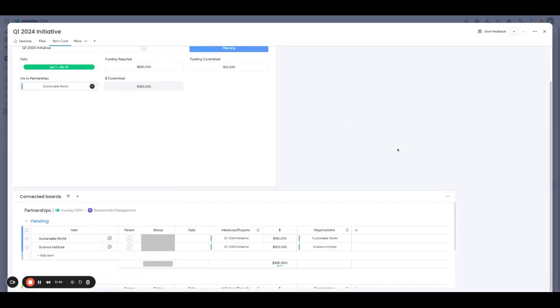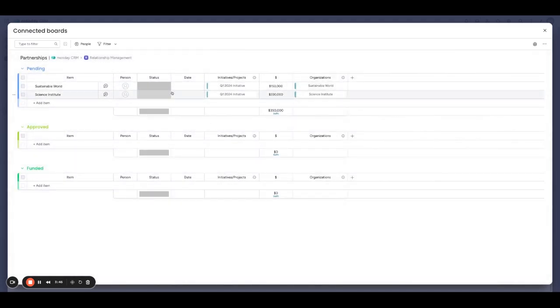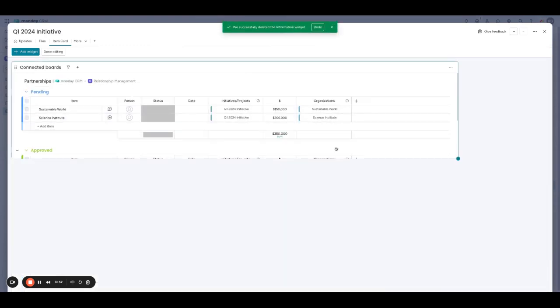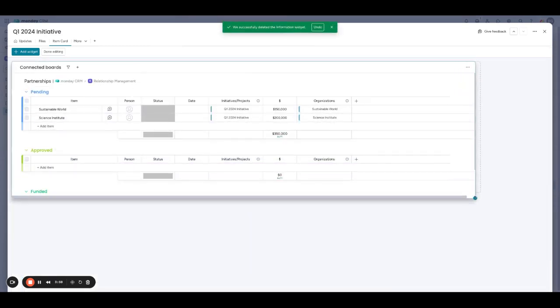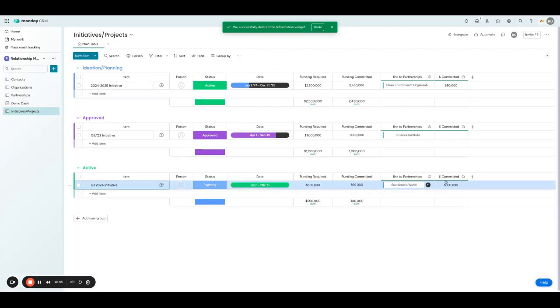The benefit of this is that we can see the full items and all the columns that are connected right here in this particular item. By default, it adds this information, but let's say we don't need that for now. So now we have this information, which is reflected here of these two partnerships that are connected to this initiative.